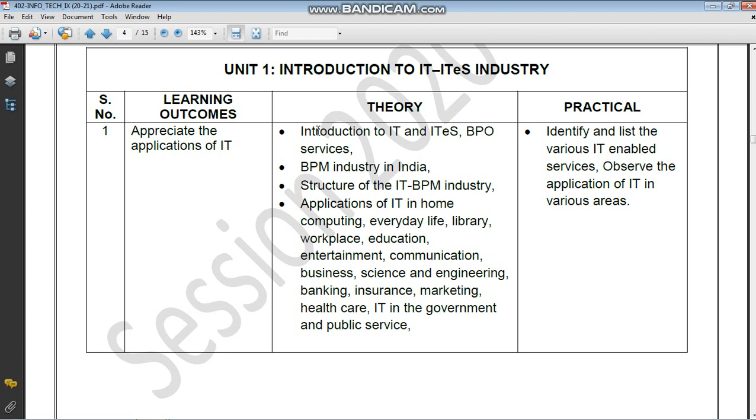IT means what? Information technology. What technology are we using? The computer. So the computer and the mobile devices, all these things are the same. Means the mobile is also a computer only. So where we are doing so many types of works, with the help of this, we are providing information. And with this information technology, we are doing certain services like the BPO. All of you have heard about the BPO services. In detail, we will explain it further.